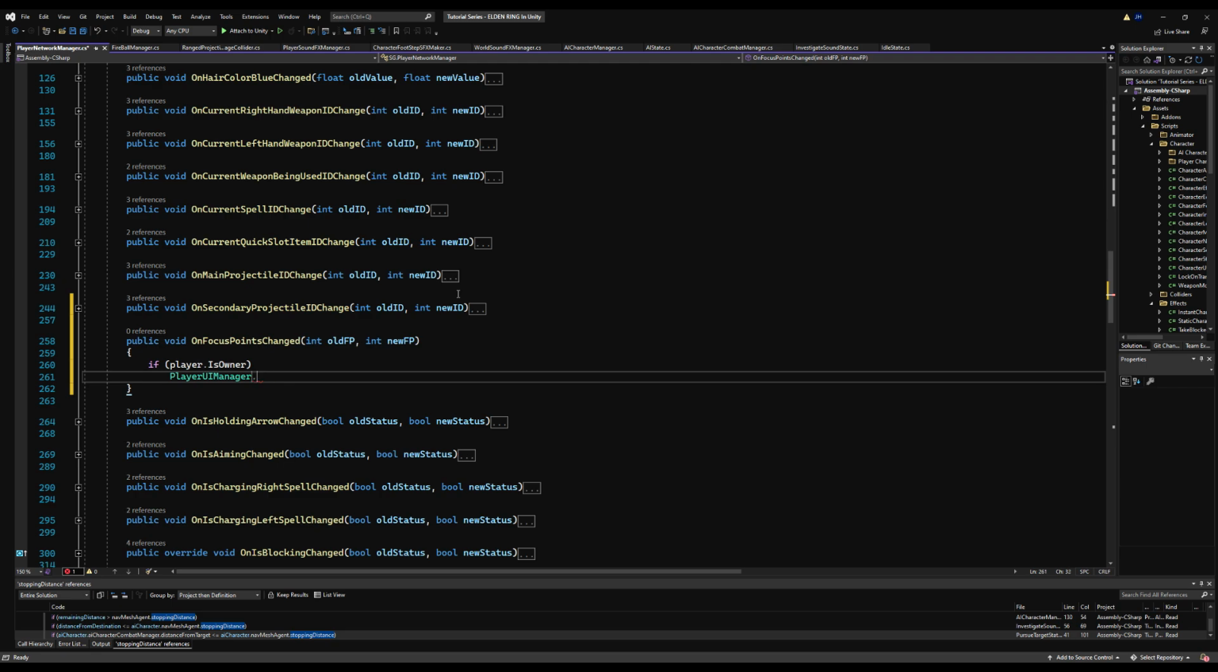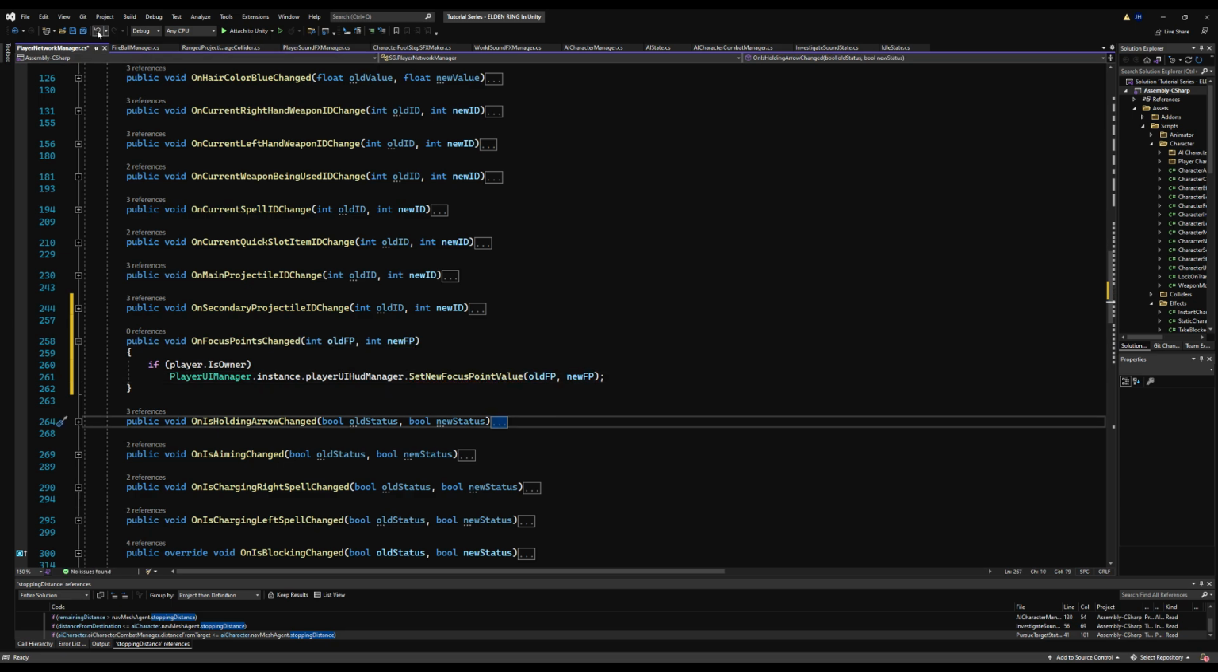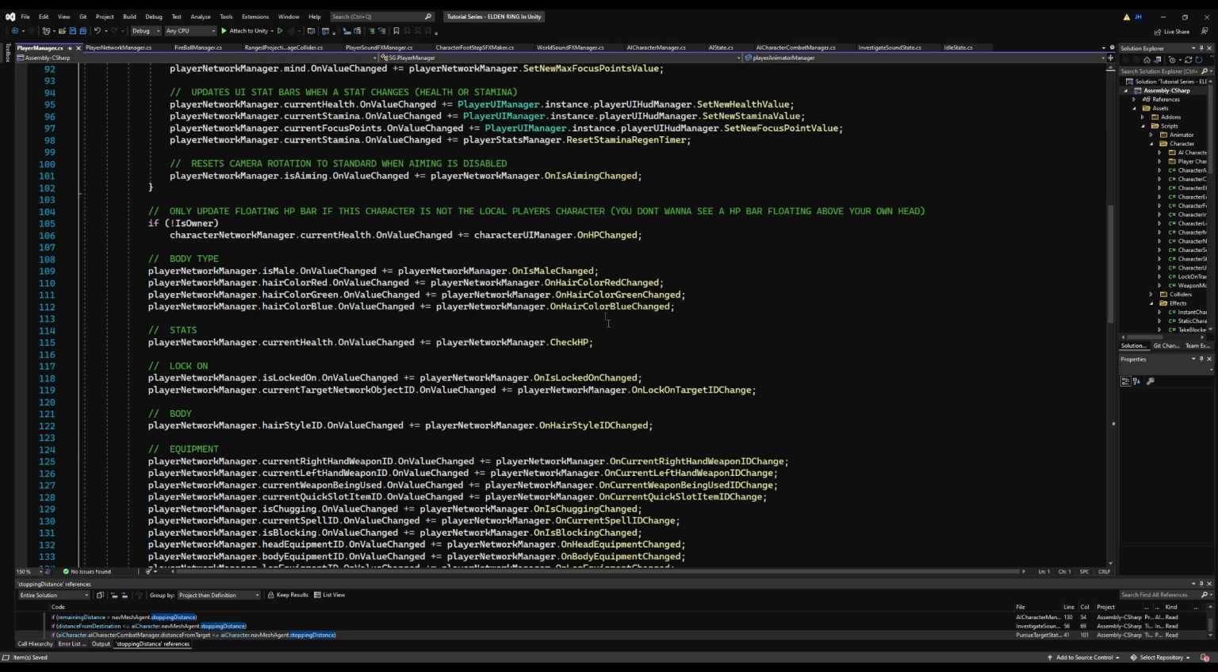to go to the player UI manager. We're going to reference our HUD manager, and we're going to set our new focus points value by referencing our set new focus points value function. We can pass the old and the new, and it will update your focus points bar accordingly. Now we also have to call this, of course, on network spawn. And we have to uncheck it on network despawn.